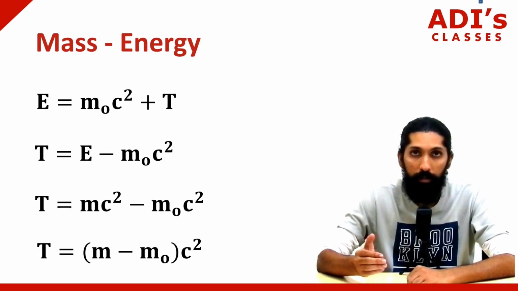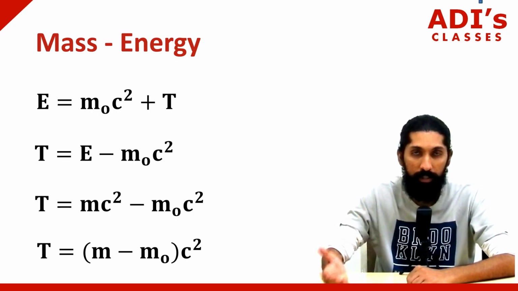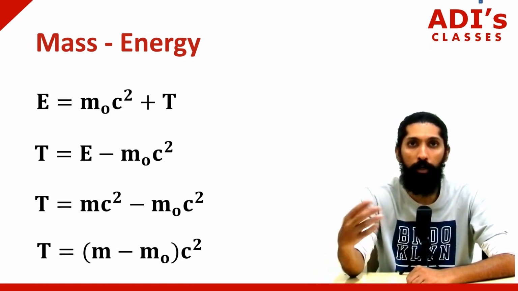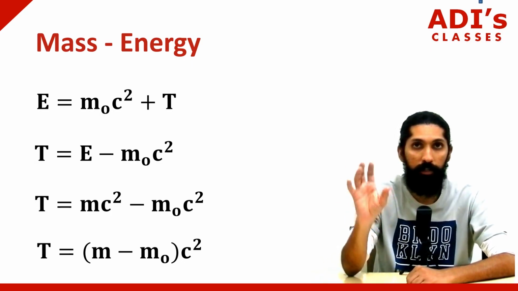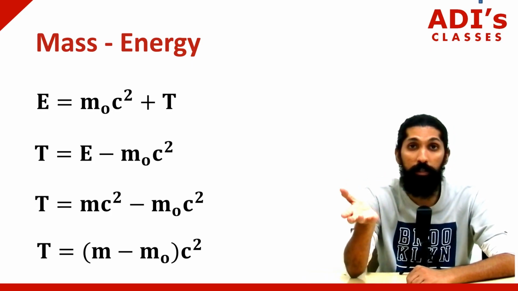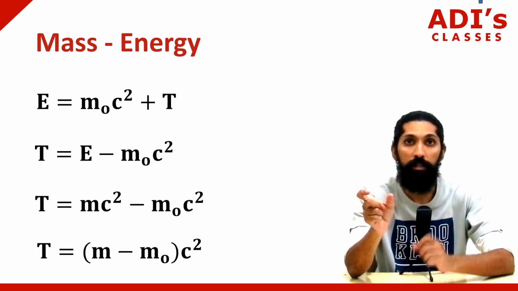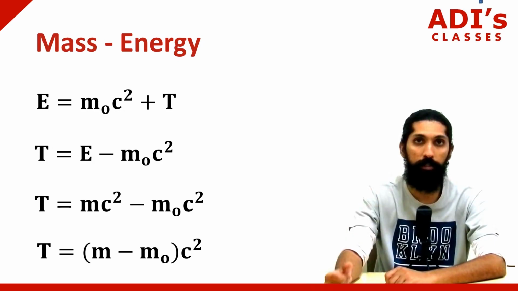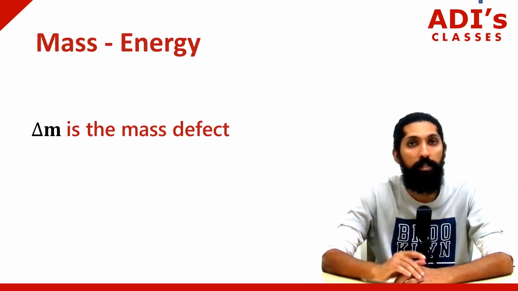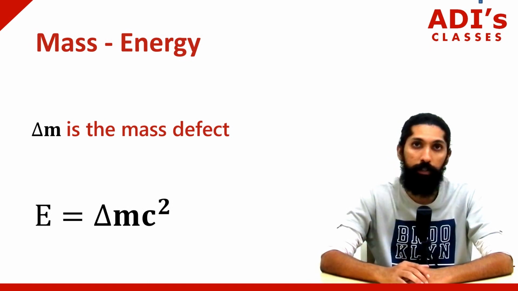Now, there is another thing called mass defect, which you guys are going to learn in the upcoming videos, a couple of videos after this. I'll just give you a glimpse of what it is. Mass defect is when nuclear reactions occur, a very small amount of mass gets converted to energy. There is a small mass defect between the reactants and the products. That's what we call the mass defect. So delta M is the mass defect, and then the energy conversion we have is E is equal to delta M into c square.